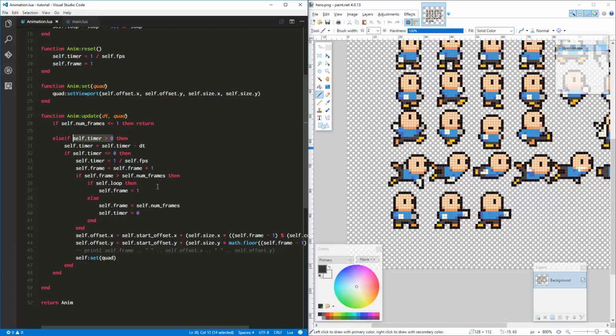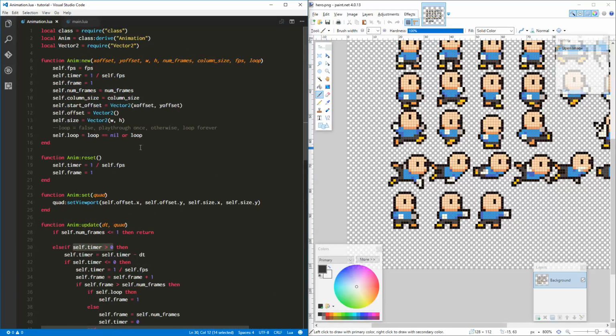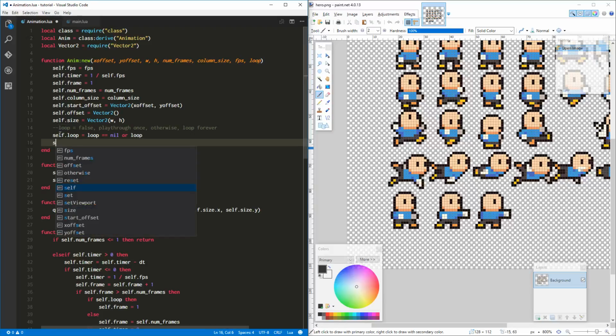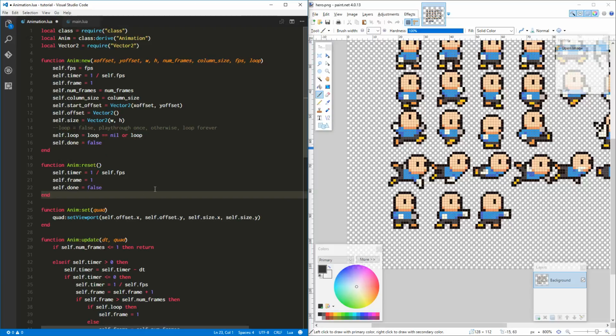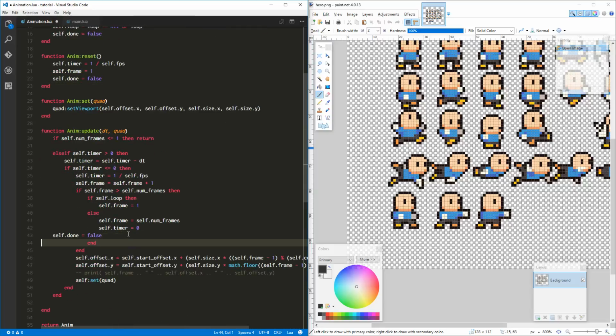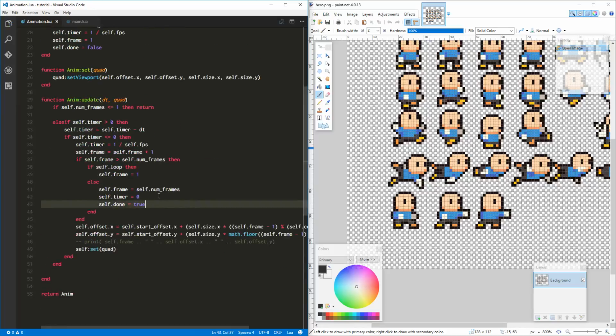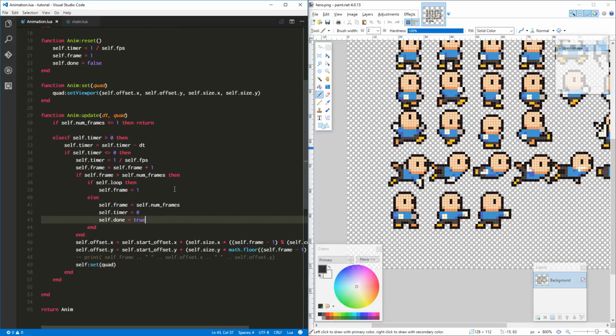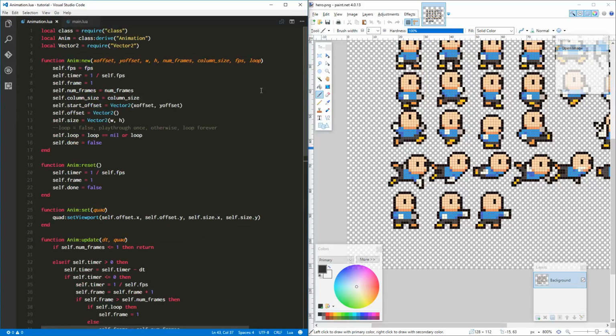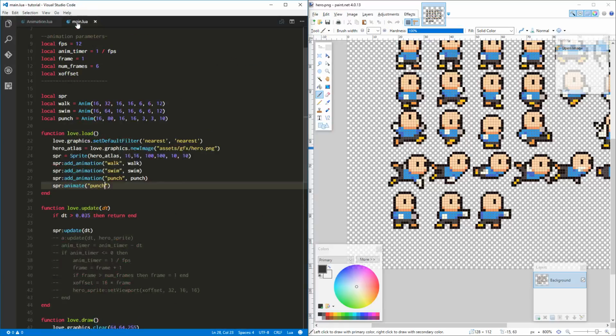Now, it might be nice to know when a non-looping animation is finished. So let's make another variable up here, and let's call it done. Initially that's false, and then also when we do a reset, we want that to be false. But when we're not looping, and we're at that last frame, then we'll make that true. And the usefulness of that, we'll see how that works out. So theoretically, if we have done all of this correctly, we should be able to come up here.